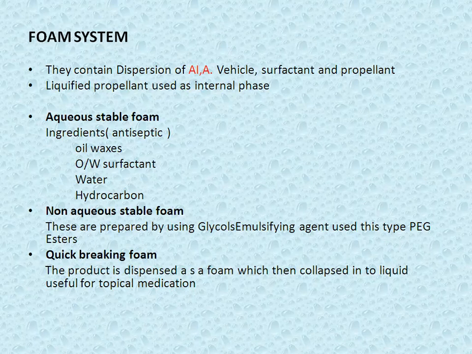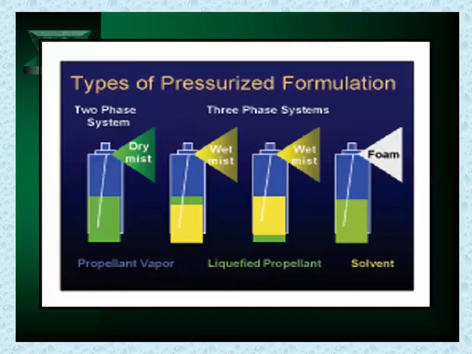So in foam systems, there are aqueous foam, non-aqueous foam, and quick breaking foam. In aqueous foam, water, hydrocarbons, oils and waxes are used. In non-aqueous foam, in place of water, PEG is used, along with oil and hydrocarbons. Then this diagram represents the types of pressurized forms: two-phase, three-phase, and foam-phase.